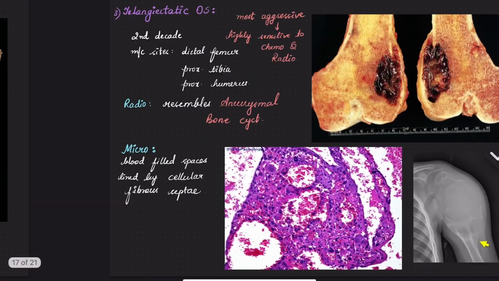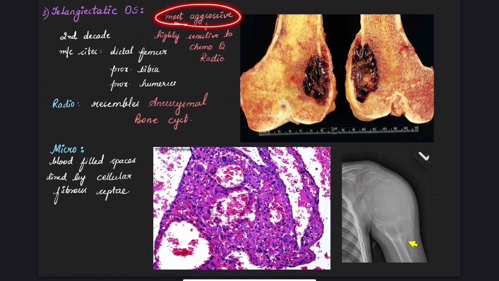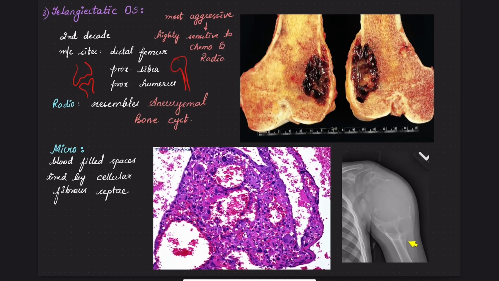Done. Coming to the third variant, telangiectatic, which means something to do with blood and hemorrhage. It is the most aggressive tumor, and it is highly sensitive to chemotherapy and radiotherapy. It responds well to chemo and radiotherapy. The most common age group is the second decade. Sites are the distal femur, proximal tibia, and proximal humerus. Radiologically, it resembles an aneurysmal bone cyst.